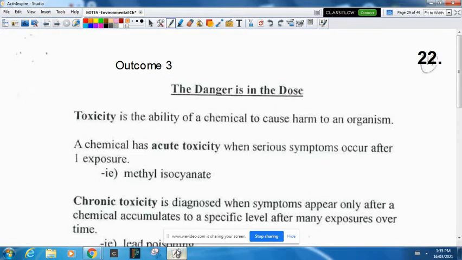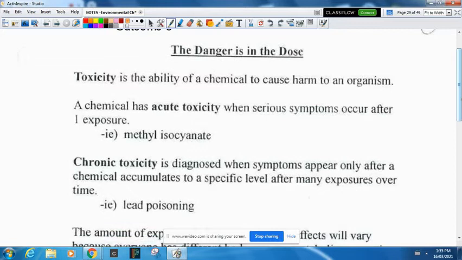Now, chronic toxicity is diagnosed when symptoms appear only after a chemical accumulates up to a specific level after many exposures. Kind of like DDT. DDT had chronic toxicity, right? It had to build up. DDT had chronic toxicity like in the dolphins, acute toxicity in the insects, right? Because one exposure, the insects are dead. But in the other organisms higher up the food web, it took many exposures before they would get sick or dead. Okay? Lead poisoning is another one. Any lead you come across in your life builds up. Eventually, if the concentration gets high enough, you get chronic toxicity.